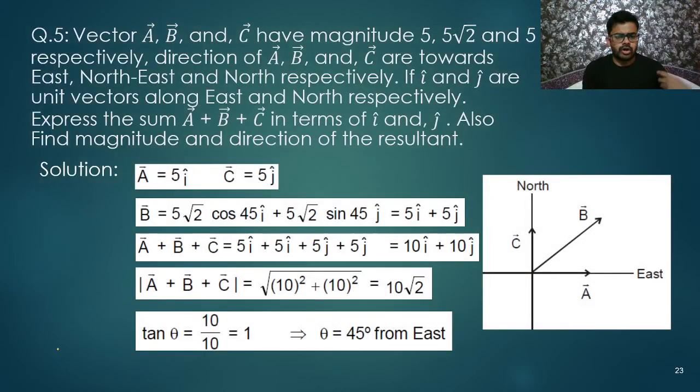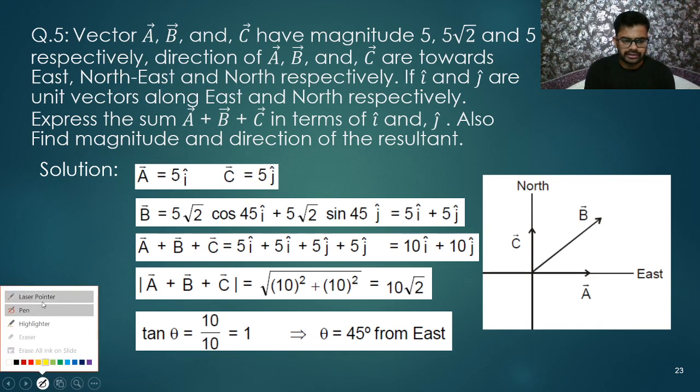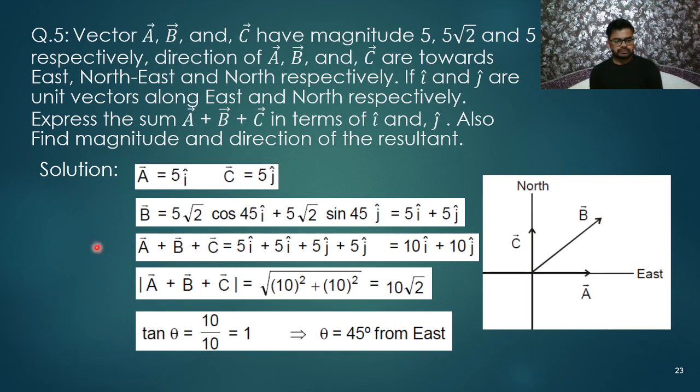Okay, let us talk about this next question. Yeah, so this is the question. I have already written its solution, so directly use the laser. Here, vectors A, B, and C have the magnitudes 5, 5 root 2, and 5 respectively. The directions of A, B, and C are towards east, northeast, and north respectively.